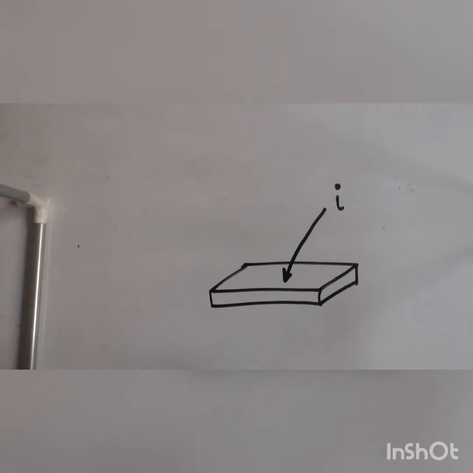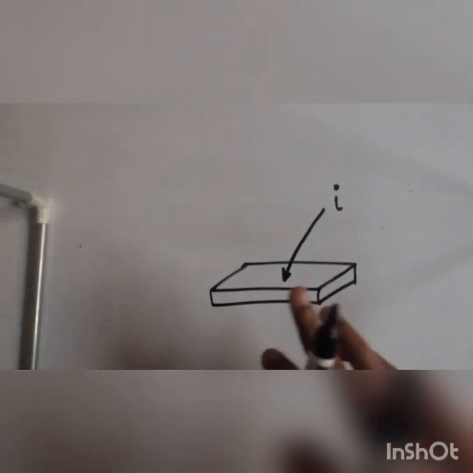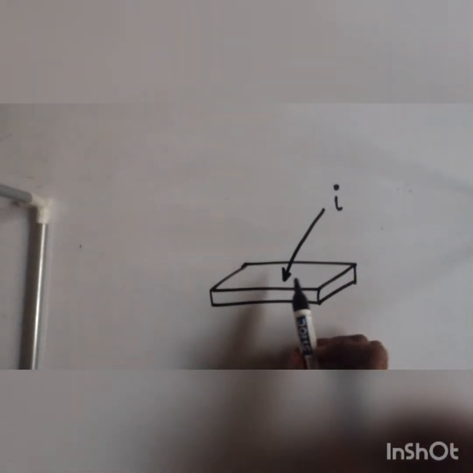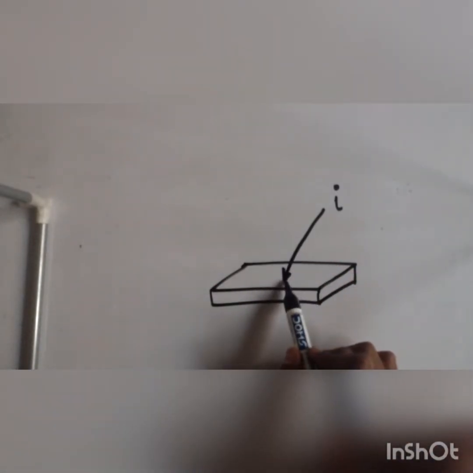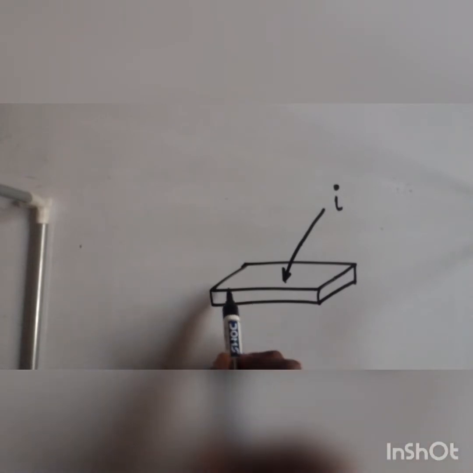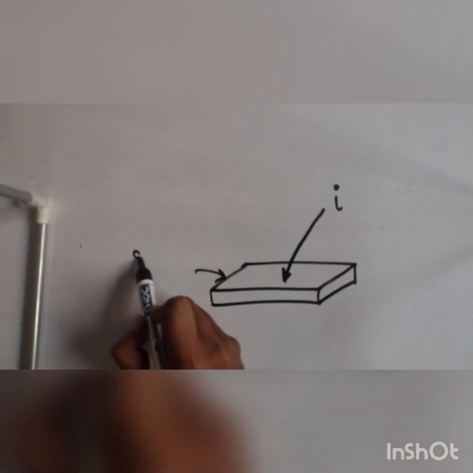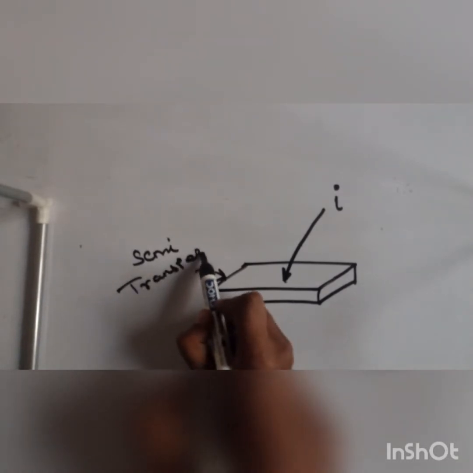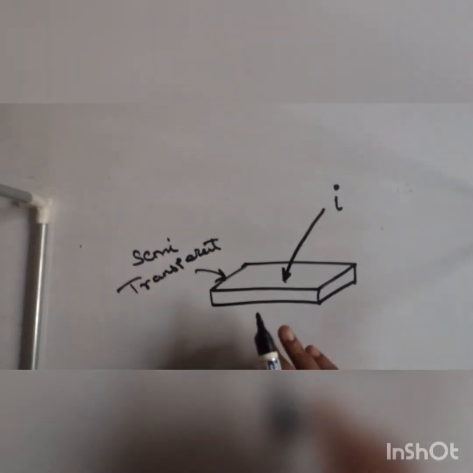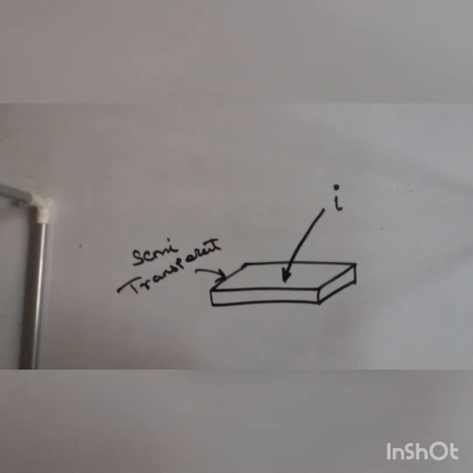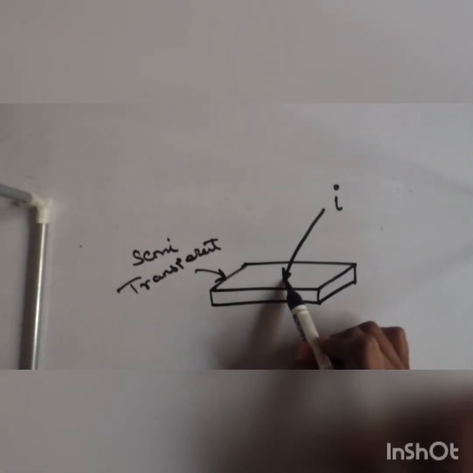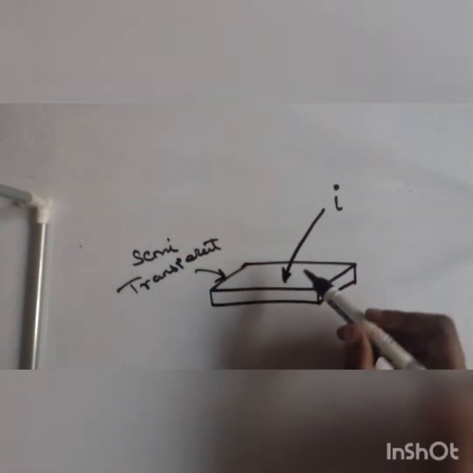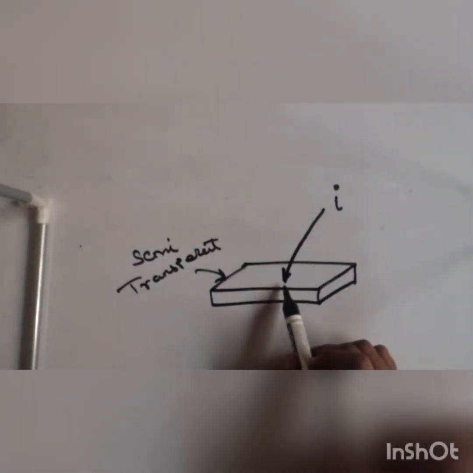There are at least three possibilities that this ray will undergo. What are these three possibilities? We are going to see. When this ray of light hits the surface of a semi-transparent object, what is this object? Semi-transparent. What do you mean by semi-transparent? It is not completely transparent, not completely opaque. Are you following it? This is the point where the light ray will hit the surface of the object.